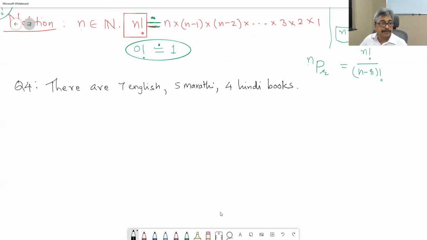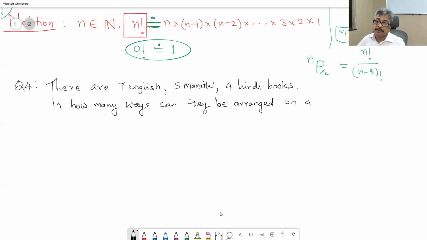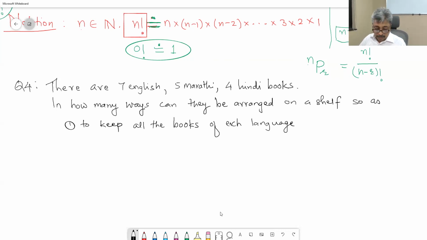In how many ways can they be arranged on a shelf so as to keep all the books of each language together?